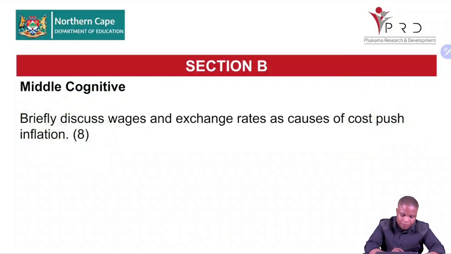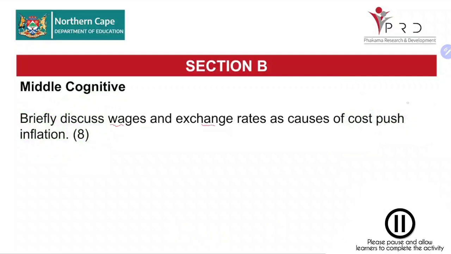Remember, wages are paid by whom? A producer. And if the wages are high, it will create what? Cost push inflation. Exchange rate: remember, some of our key inputs, we buy them from abroad. If our exchange rate is weak, then it becomes expensive to buy. What is the impact on cost push inflation? You may write down your responses. Then we're looking at the marking guideline.